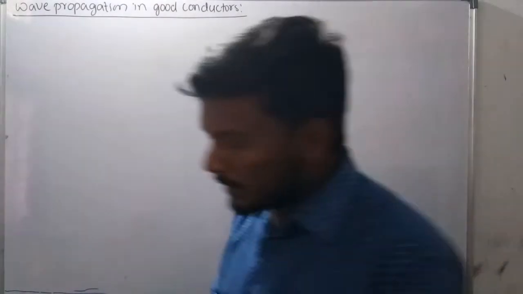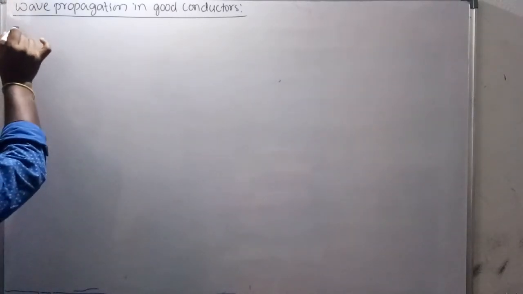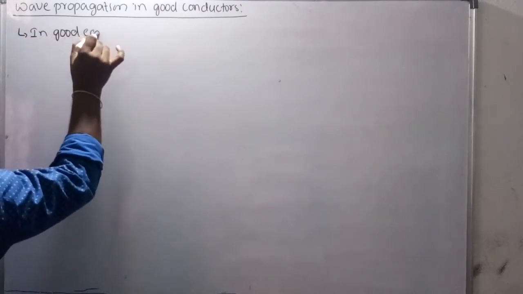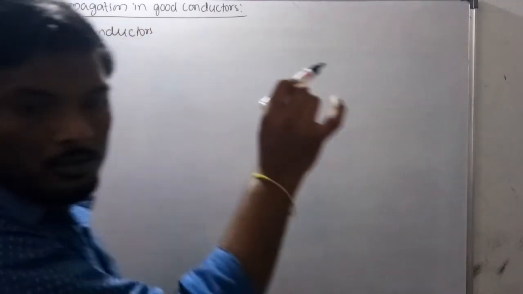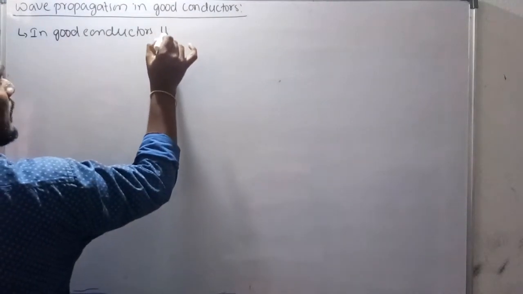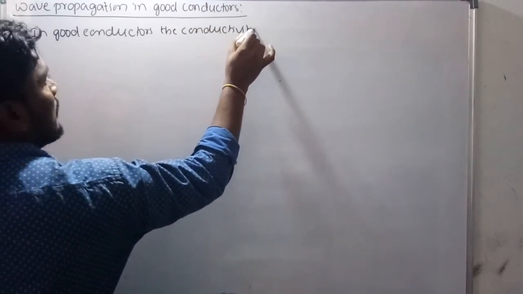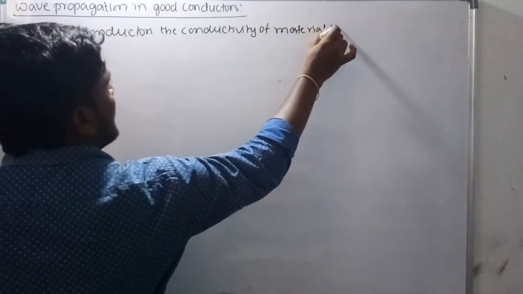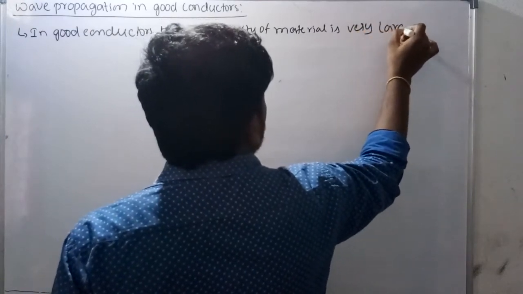Okay, so in good conductors, all of you write down the explanation like this. In good conductors, the conductivity of the material is very large.